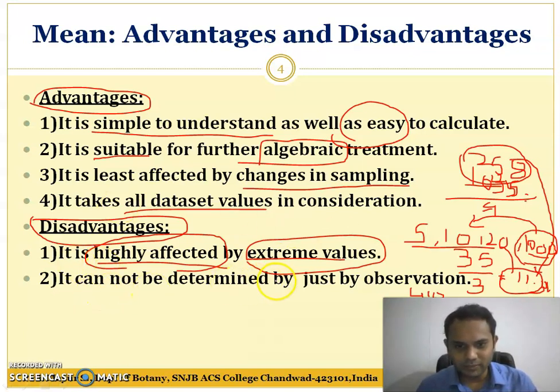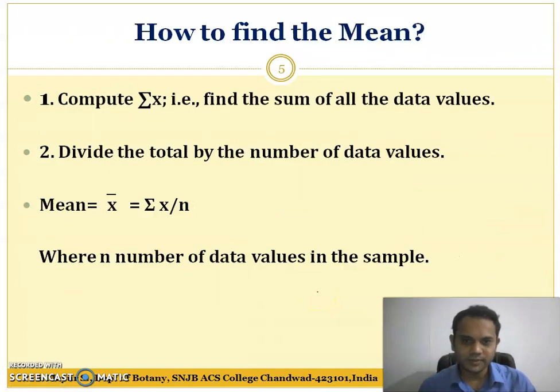Then, it cannot be determined just by observation, like the case with mode and median. For mode and median, which you are going to learn later, they can be identified only by observation, but the same is not the case with mean. We have to take the average and calculate it. So this is about mean.